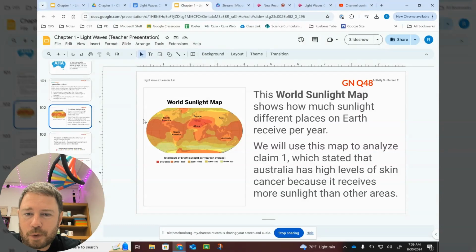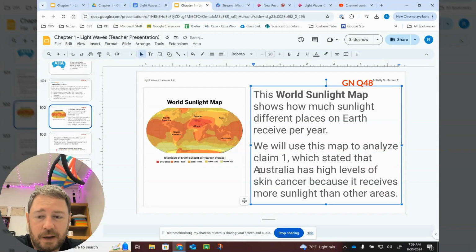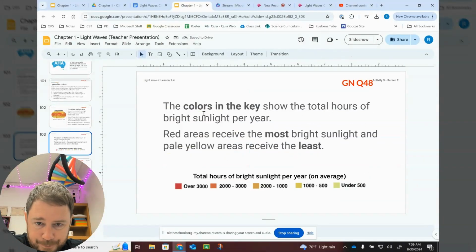This claim one is easy to figure out because it's easy to measure how much sunlight each spot in the world gets. So this here is the world sunlight map. It shows how much sunlight different places on Earth receive per year. We will use this map to analyze claim one, which stated that Australia has high levels of skin cancer because it receives more sunlight than other areas. If we look here at the color key, these darker colors mean more sunlight. As we get lighter and lighter, there's less and less sunlight.